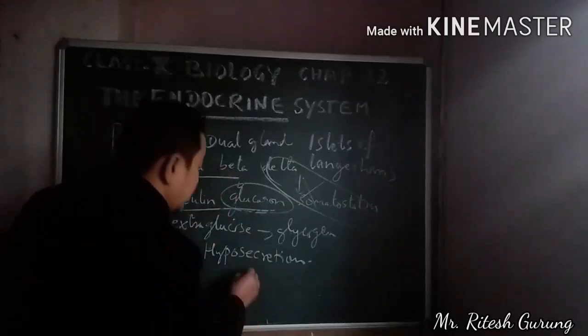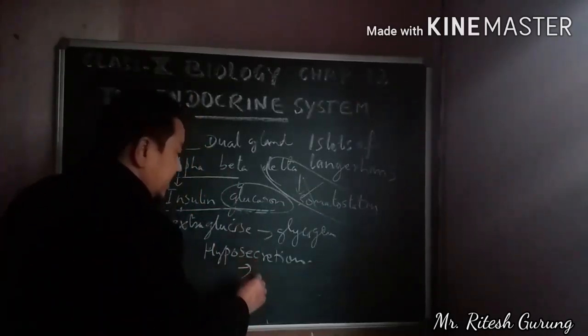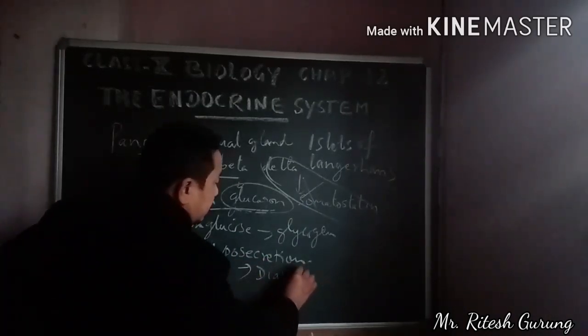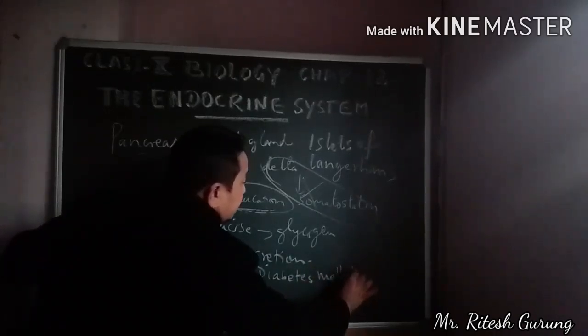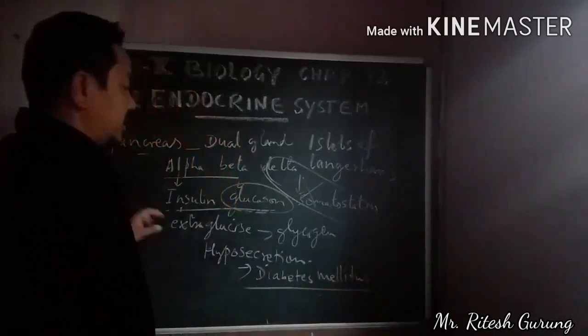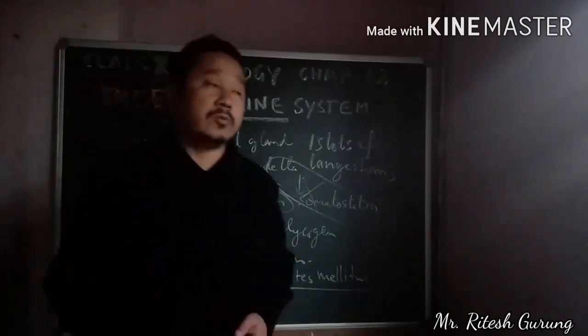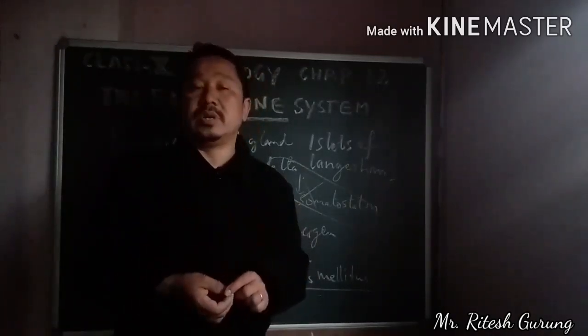That time the problem caused is diabetes mellitus.